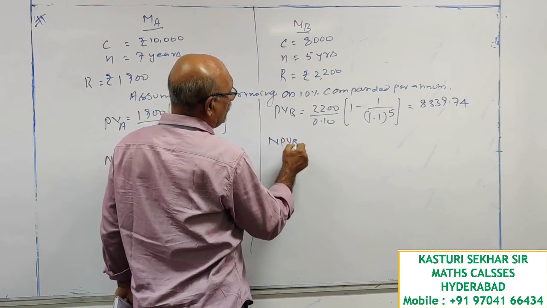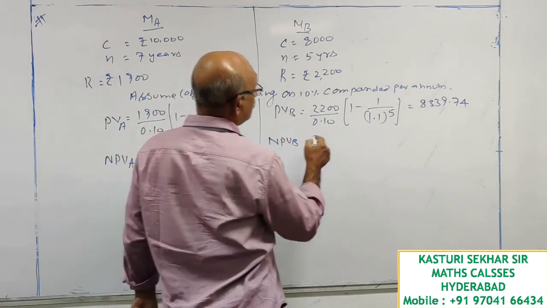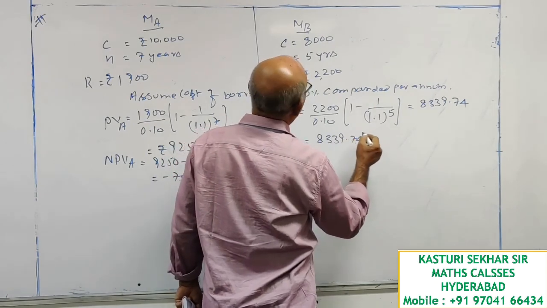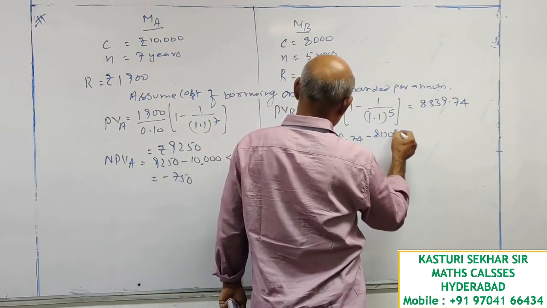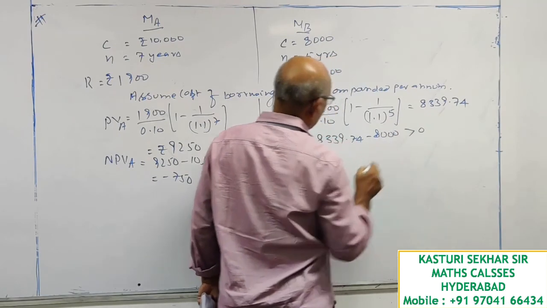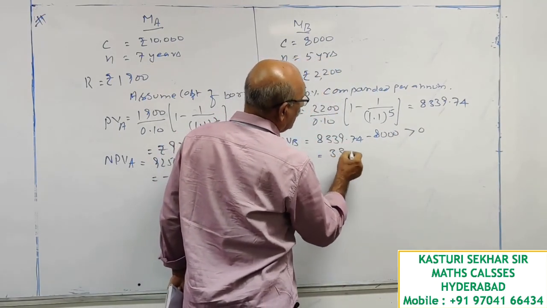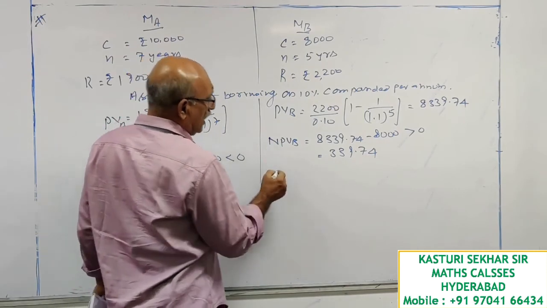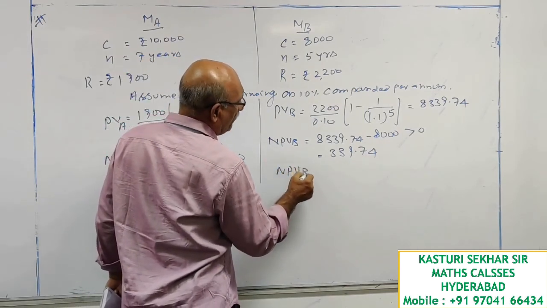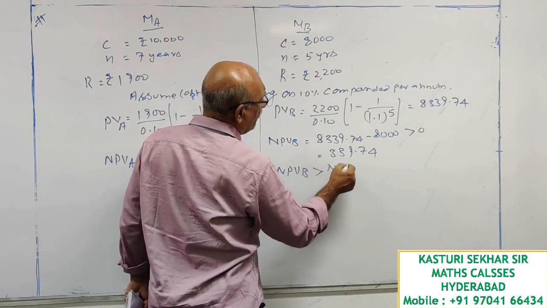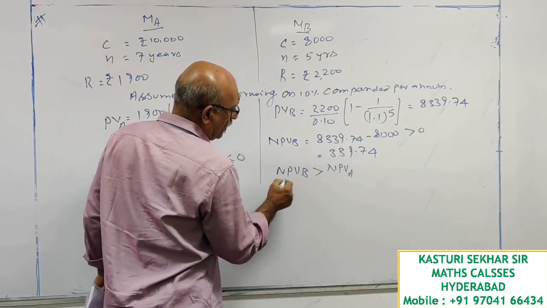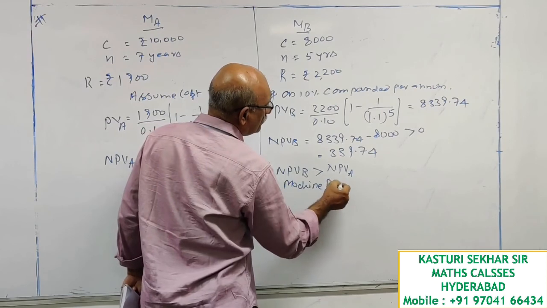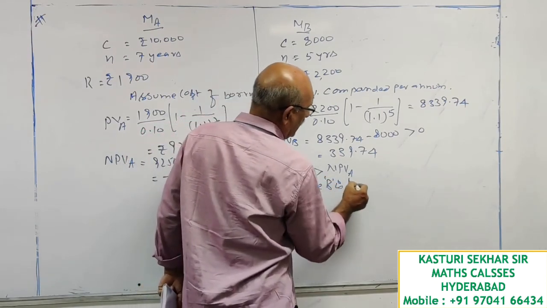Net present value of B is equal to 8339.74 minus 8,000. This is greater than 0, a positive value, 339.74. Now net present value of B is greater than net present value of A. Therefore machine B is preferable.